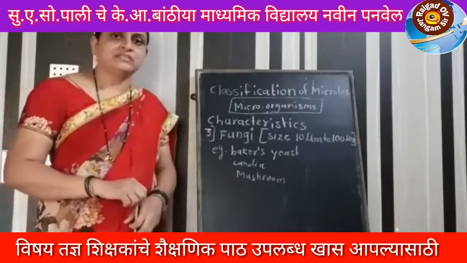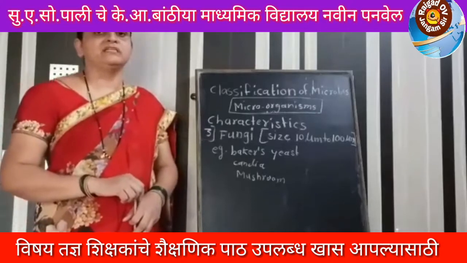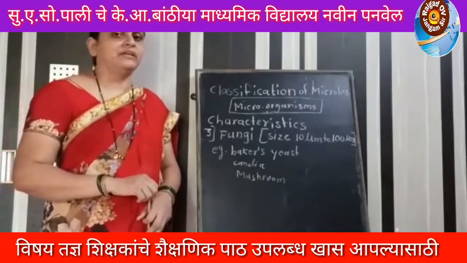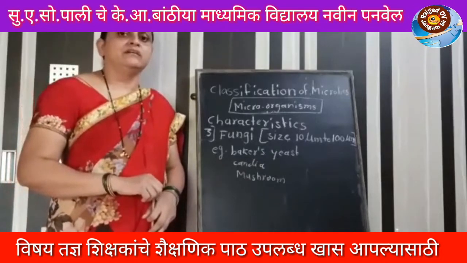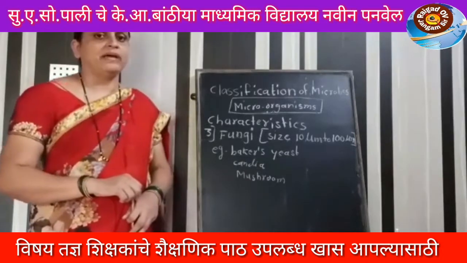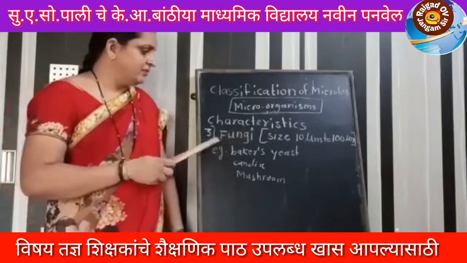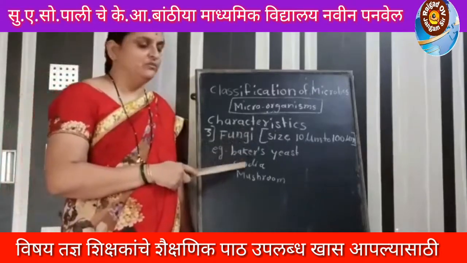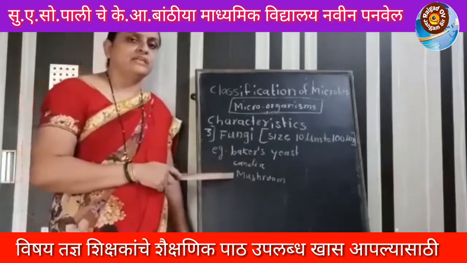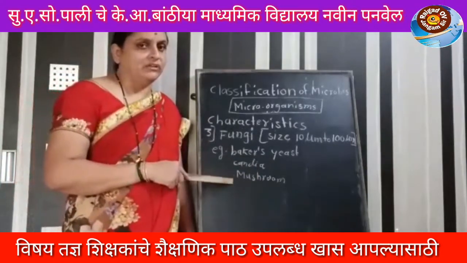These are also saprophytic. Saprophytic means they absorb their food from dead decaying organic matter. They reproduce by simple cell division or by budding. Some examples of fungi are baker's yeast and Candida, which are unicellular. Mushroom we can see easily with our eyes.